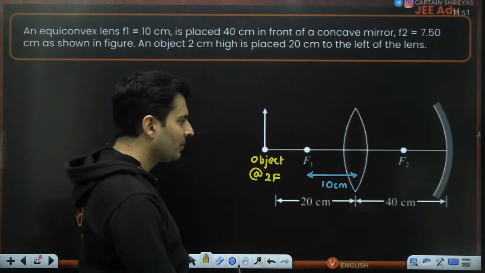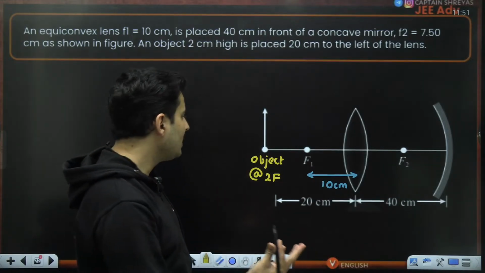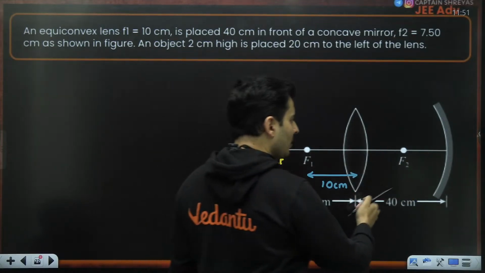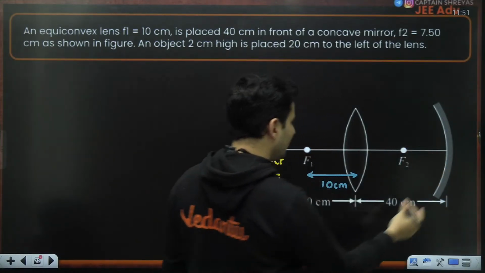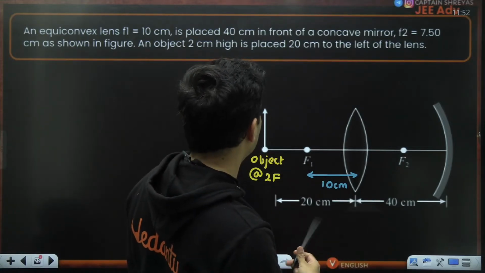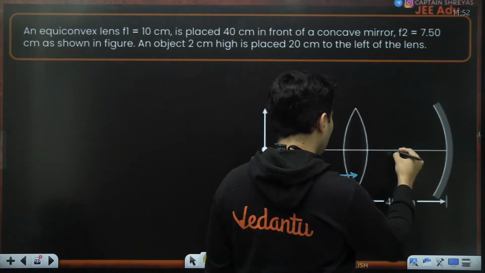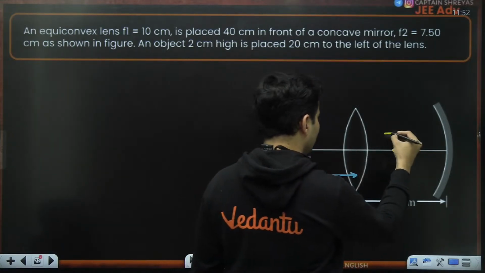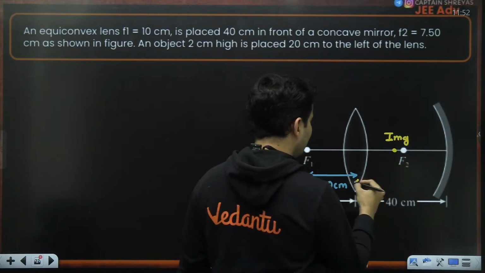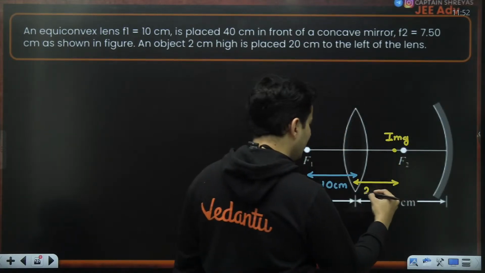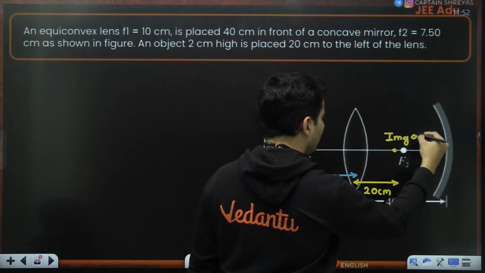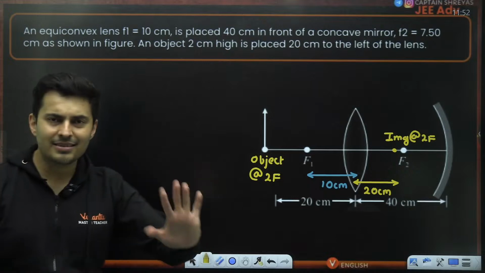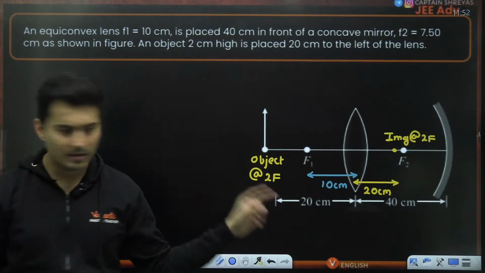Where will the image be formed? Obviously, if the object is at 20, the image will also be formed at 20, that is at 2f again. So maybe somewhere over here, I don't know exactly where it is going to be. The focal length of the mirror, I think it is 7.5. I'm just writing over here, maybe this is not accurate to the dimensions. So this is where that image will be, naturally at 20 centimeters. The image is again formed at 2f, double the focal length. Is this very clear? Up to this point it is direct.